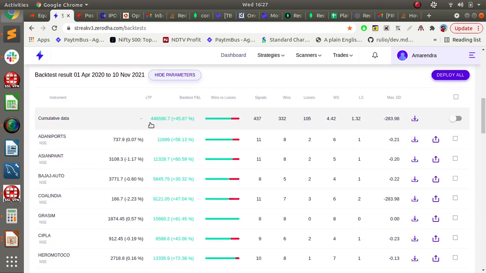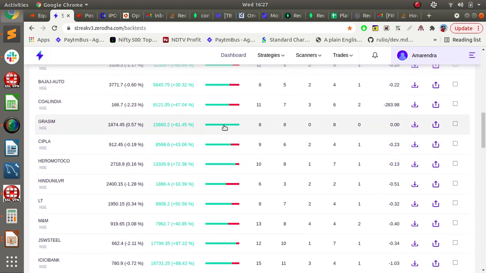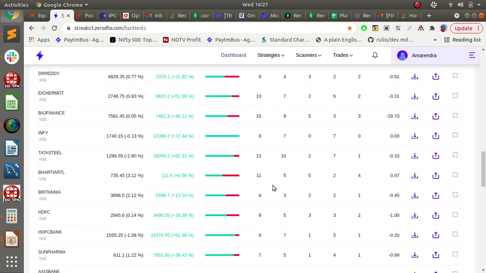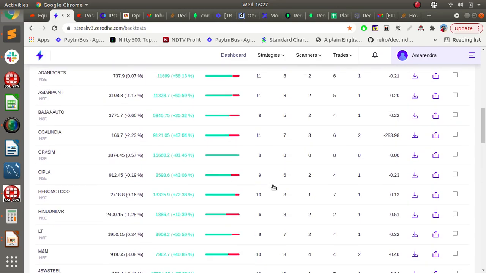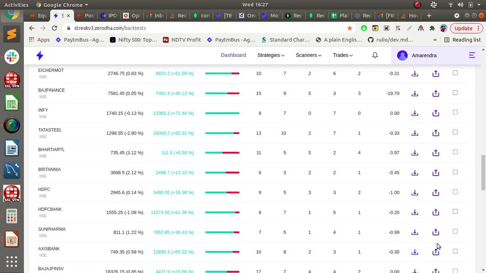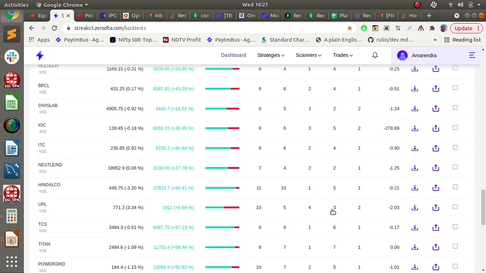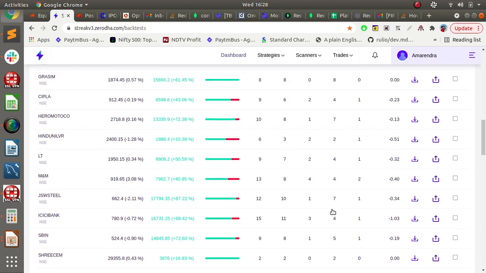You can see around 4,46,000 is the profit we are getting out of 437 signals, 332 of them winners. This is a pretty good winning percentage. There are a few stocks with 100% profit also. If you want to deploy only a few stocks, you can still do that by using these check boxes. Similarly, we can see that there is no stock with a loss. Not even a single stock ended up in loss in the last 1 year.